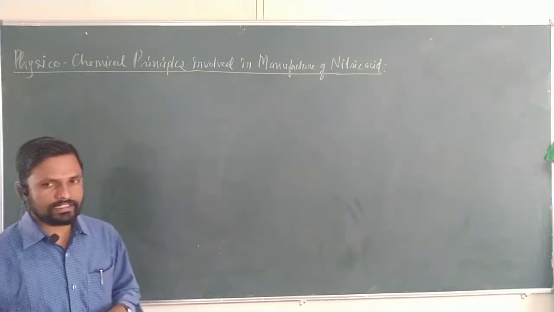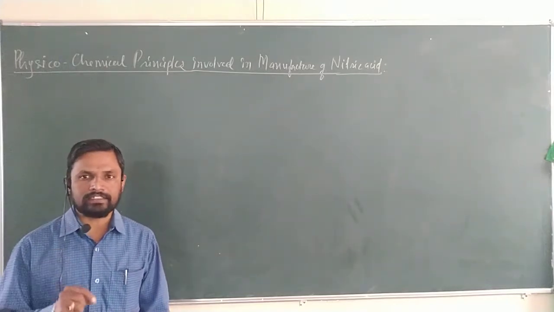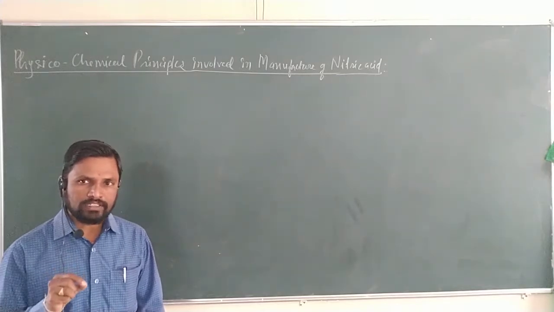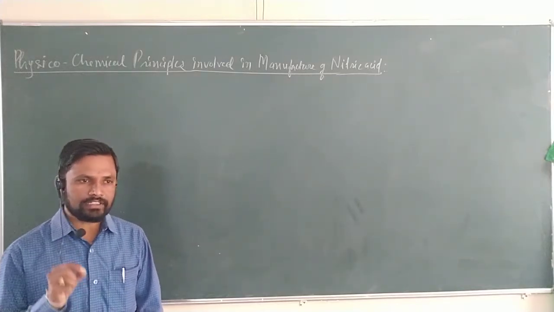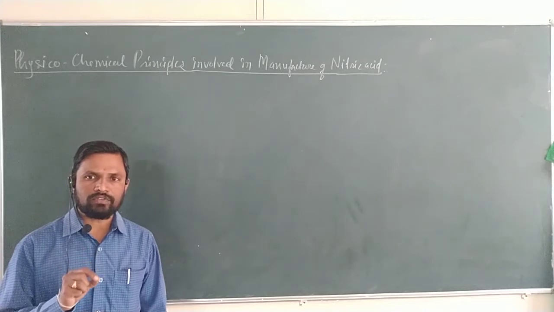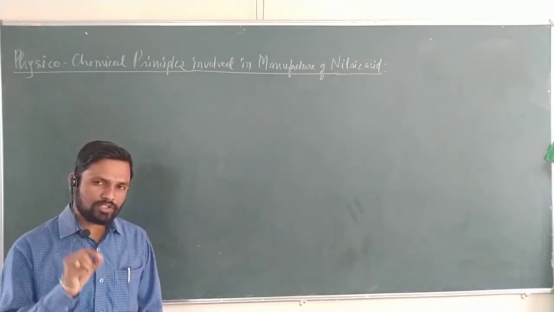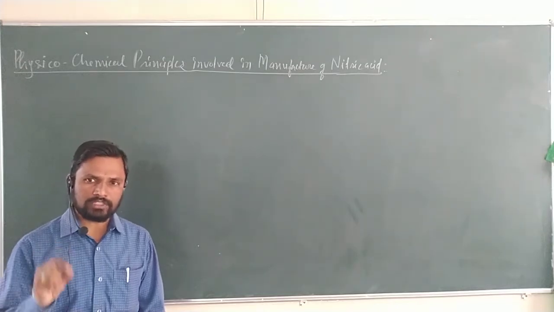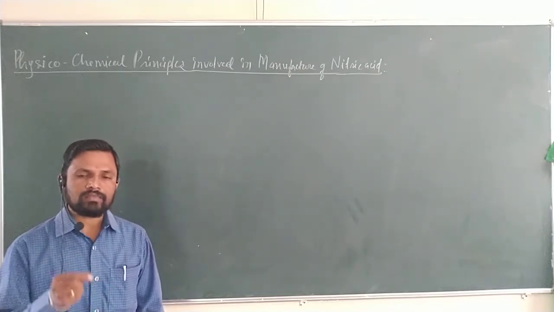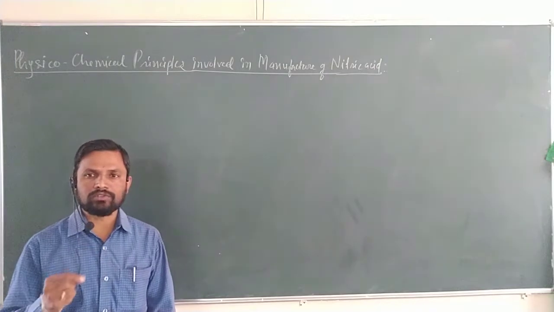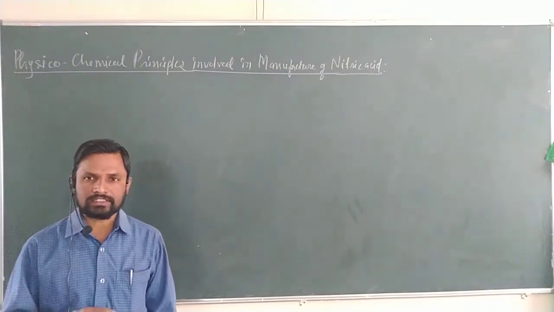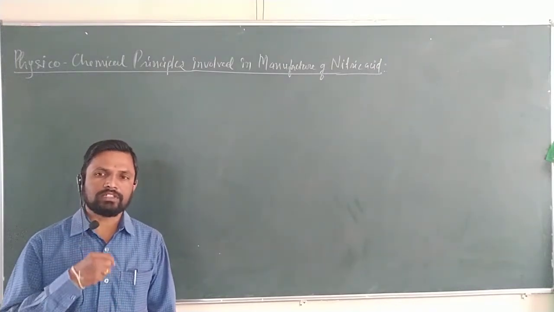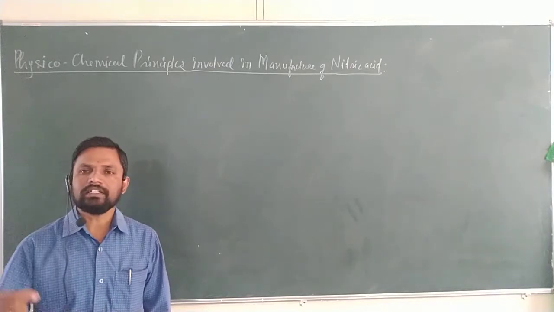As we already studied, the manufacture of nitric acid involves three important steps. Step 1 is the conversion of ammonia to nitric oxide, which is a very important step. Second step, conversion of nitric oxide to nitrogen dioxide, and third step, absorption of nitrogen dioxide by water to form nitric acid.